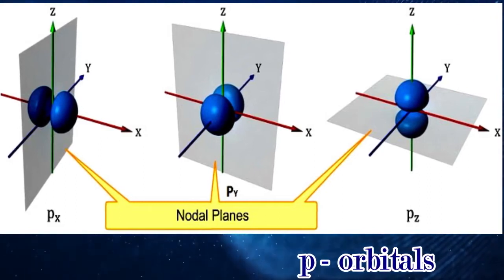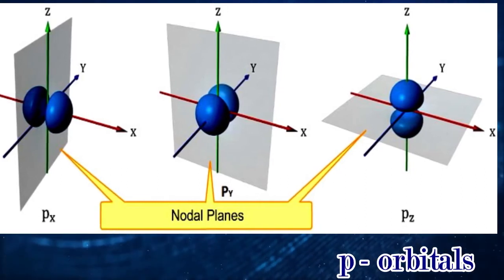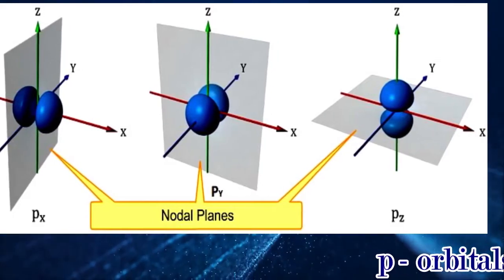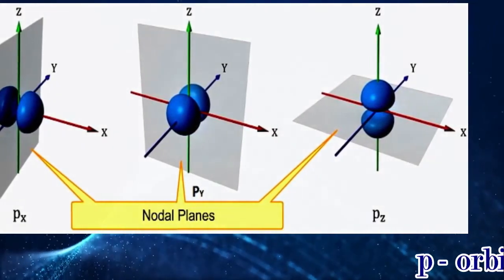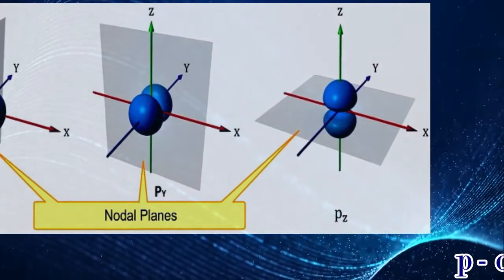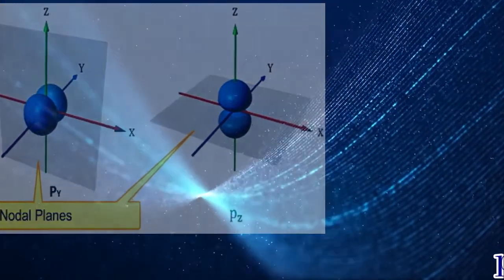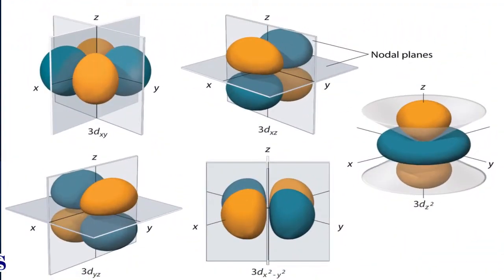Now here also there will be nodes, and we can calculate the number of nodes as per the formula. For 2p orbitals, we can clearly see 2 minus 1, there will be one node, and that node is the middle of the lobe itself, the point of intersection between the different axes. The p block is present at the right side of the periodic table, and groups 13 to 18 belong to this p block. Moving on, we have the d orbitals, which are very important to us. D block elements are called transition metals because they are present between the s and p blocks.